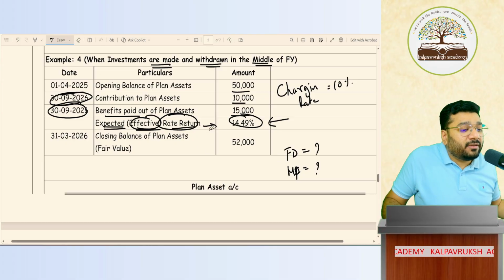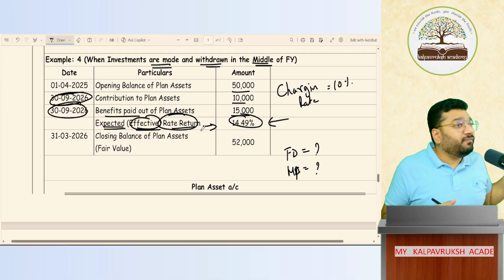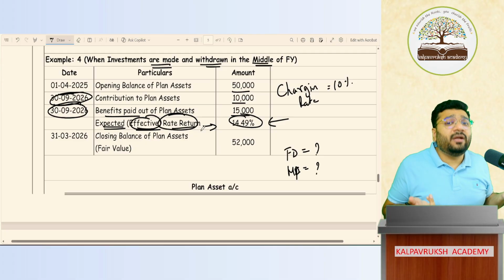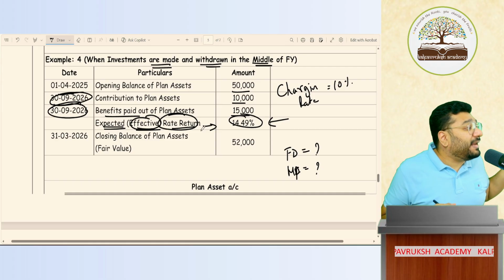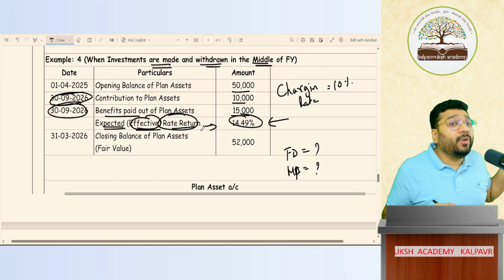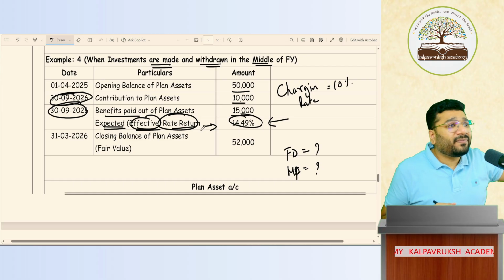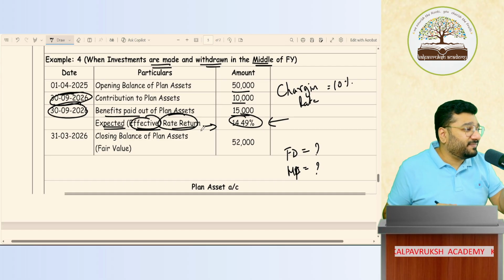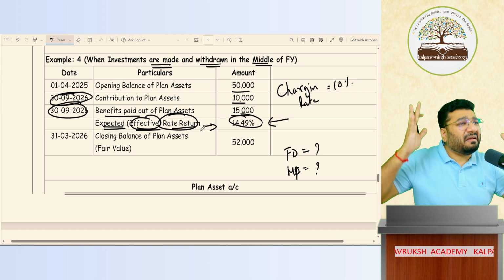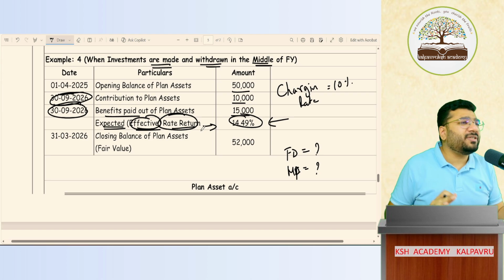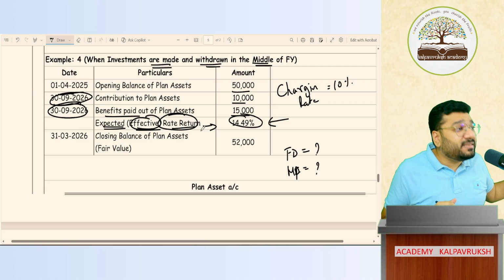So this calculation, as a CA, should we sit and do it? We can do it. But are we supposed to do it? No. This is all to be done by the management. But management is not capable of doing this. Hence, they appoint actuaries to do these calculations. Got it? What we are discussing now is just 1% of the actuary's work. The other 99% has a lot of calculations. The entire insurance business is surviving because of actuaries.